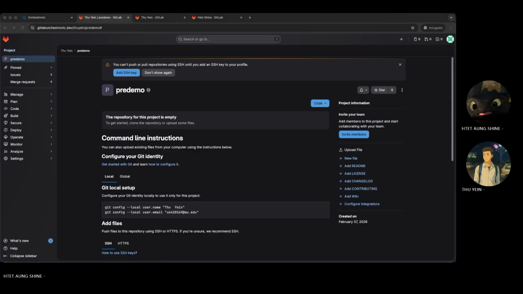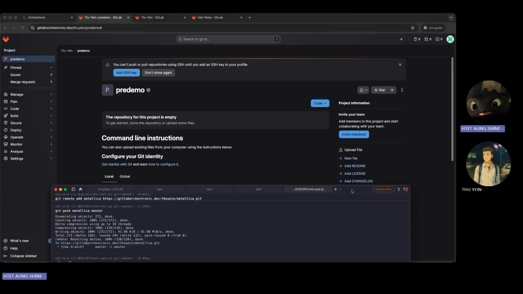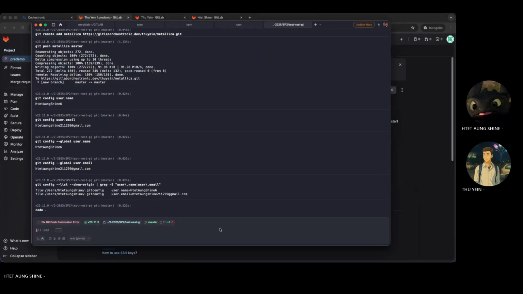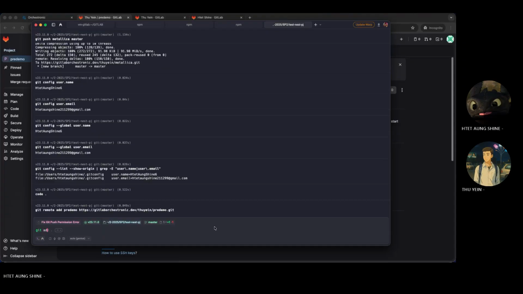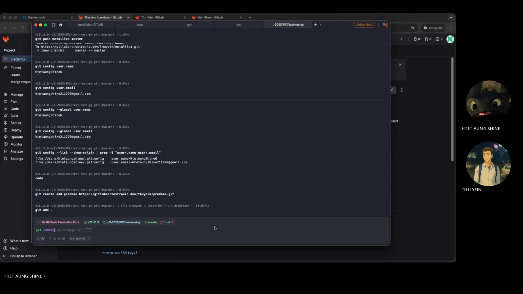Okay, so here is my terminal. Let's try to add the remote first. This is the first commit here.